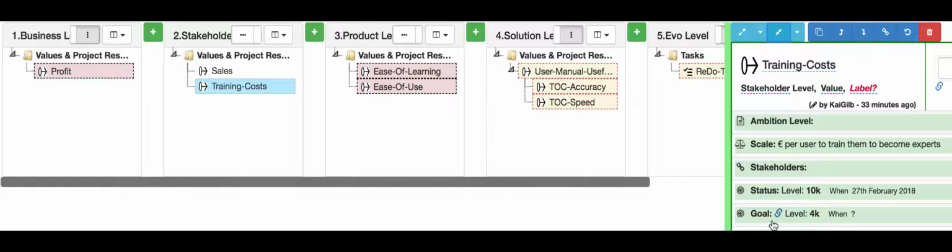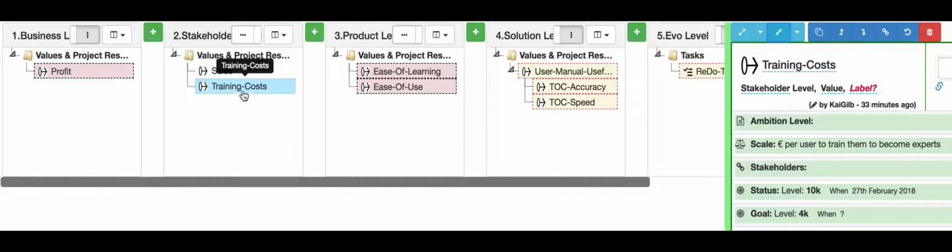Now, then we set the goal. The goal is we want to reduce that to 4,000. So we want to go from 10,000 euro per user to 4,000 euro per user to train them to become an expert. This is actually taken out of a real example that I've worked on, where we reduced the training cost first from 5 days to 1 day to actually no training cost.